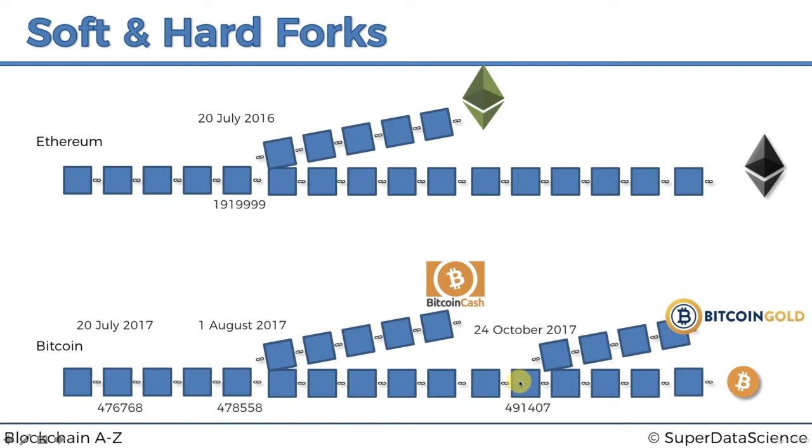Bitcoin continued here, and then on 24th October 2017, there were some miners who were unhappy with the ASIC mining devices because they were too powerful, and these miners wanted to go back to mining with GPUs, and that's why there was another hard fork, and this new chain is now known as Bitcoin Gold, and Bitcoin continued here as well. So that's the real life examples of soft and hard forks.